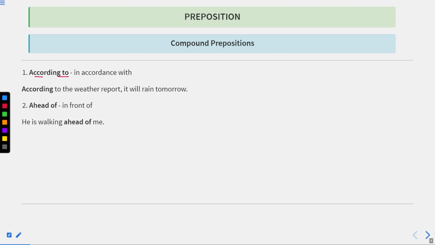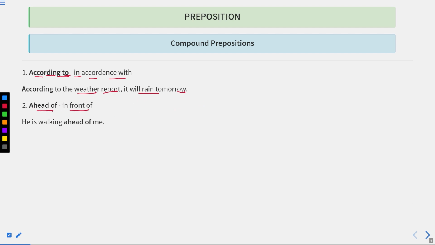First is according to. So here we have two prepositions. One is according, another one is to, and we are joining these two words together. And the meaning of this phrase is in accordance with. Okay. When we are doing something with respect of something else. According to the weather report, it will rain tomorrow. It means if you talk about the weather report, it says that there will be rain tomorrow. Okay, so according to means you can say with the respect of weather report, or if you go with the weather report, it will rain tomorrow.